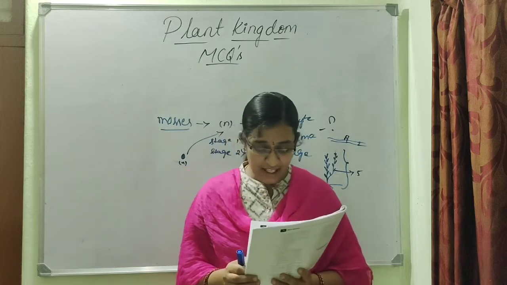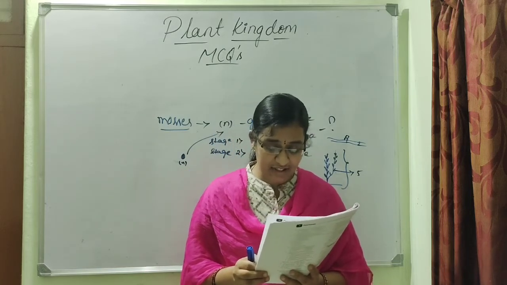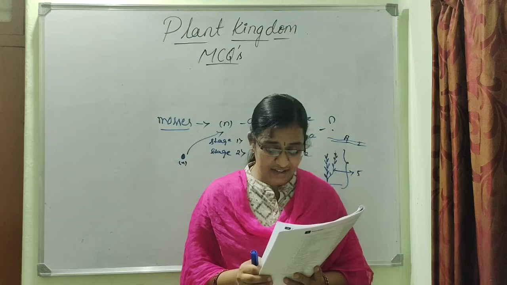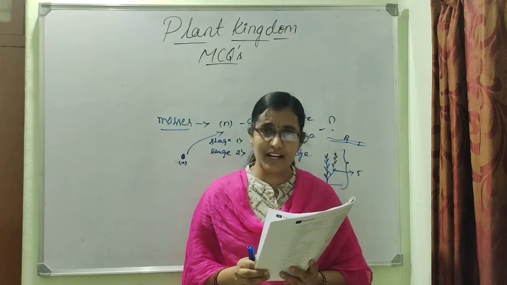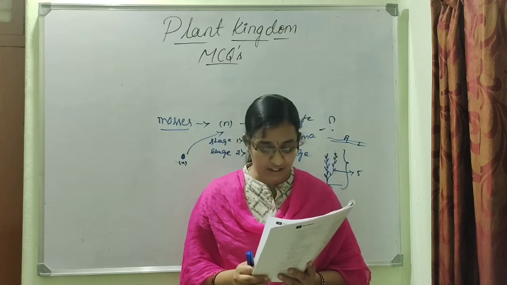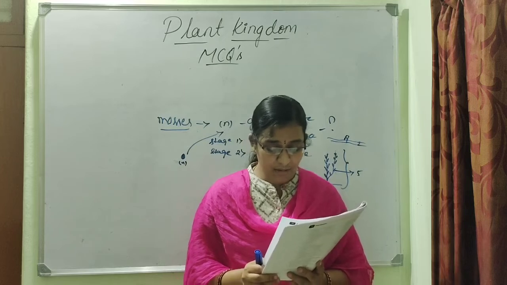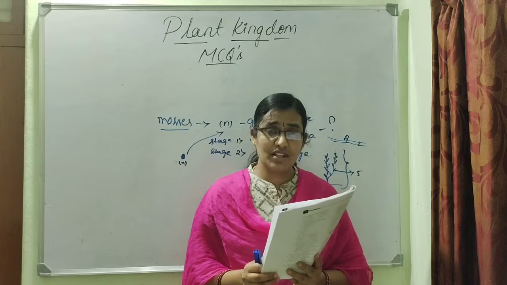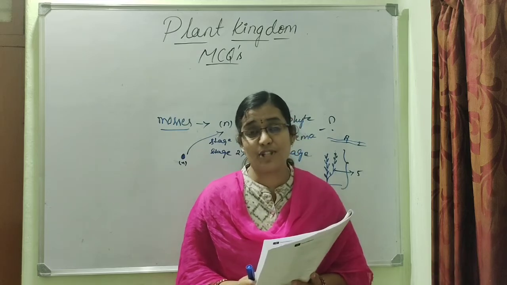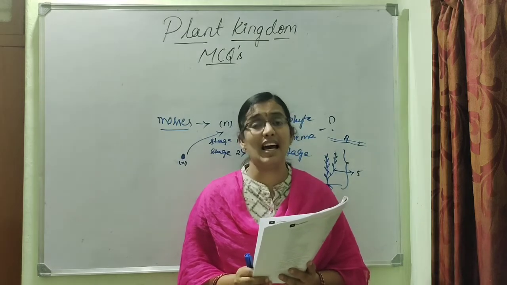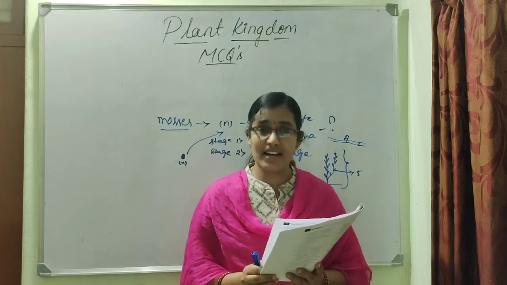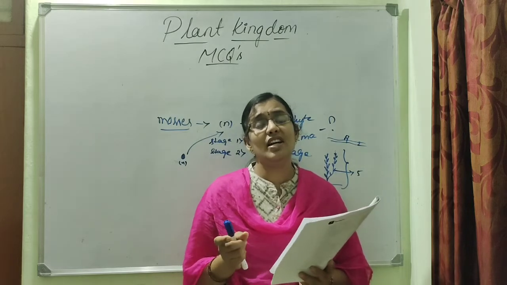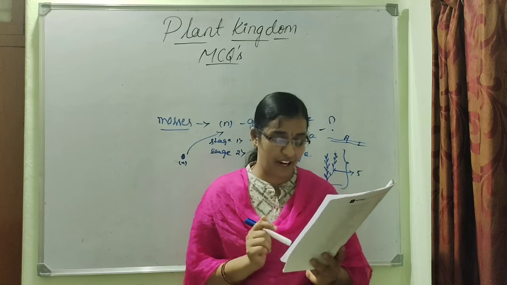In the first statement, they have given that in Equisetum, the female gametophyte is retained on the parent sporophyte. No, it is independent in nature. Whereas in Ginkgo, the male gametophyte is not independent, of course. Ginkgo is a gymnosperm. In gymnosperms, male or female gametophytes are not independent, but instead they are present inside the sporophyte.